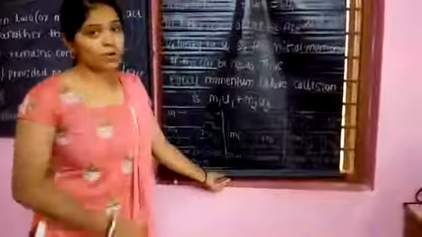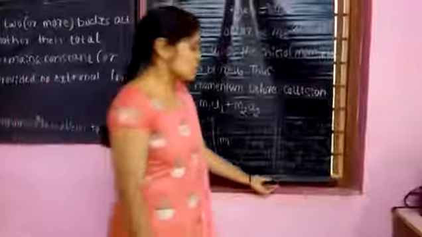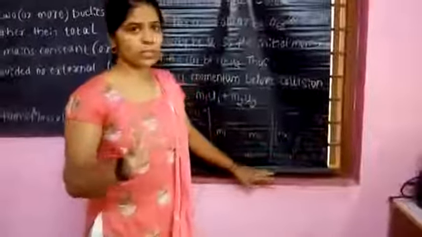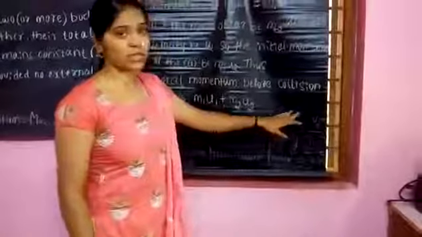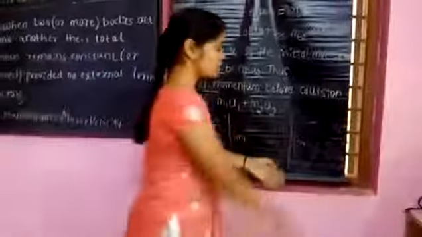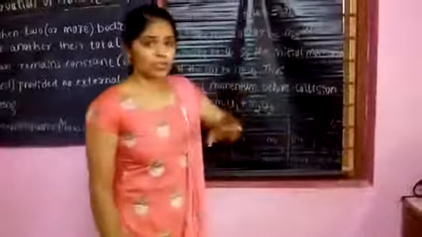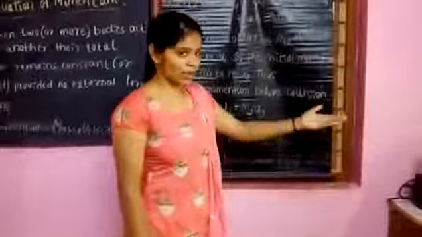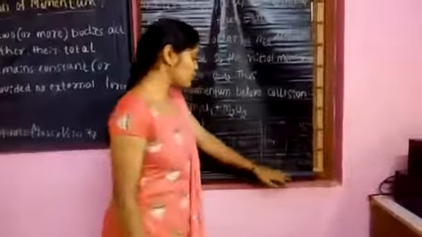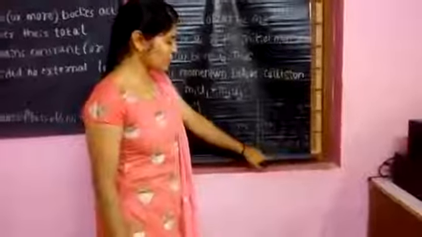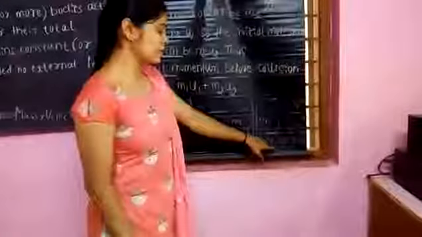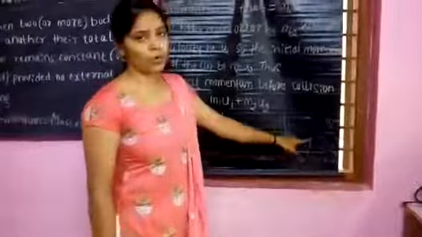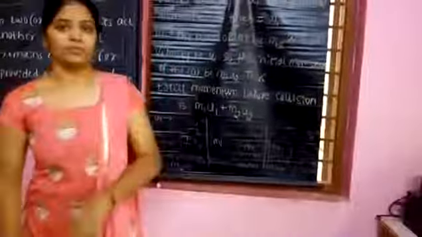So what happens after that collision? After the collision, the mass will be the same. There is no change in the mass. But what happens to the velocity? It will change. This truck loses its velocity and this car attains its velocity. So after the collision, the momentum will be m1 v1 plus m2 v2. This is the momentum of the two bodies after the collision.